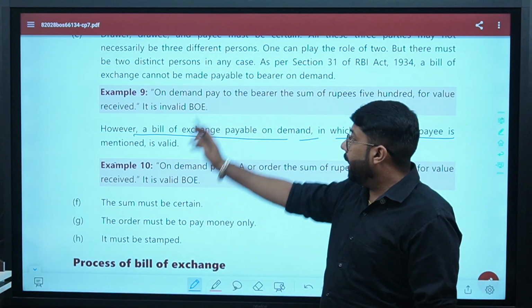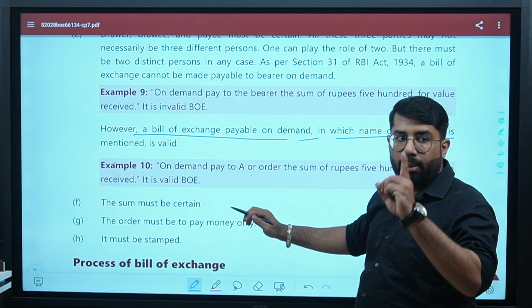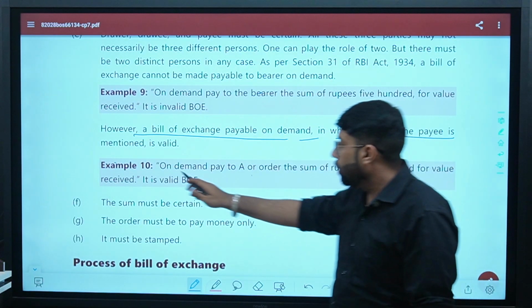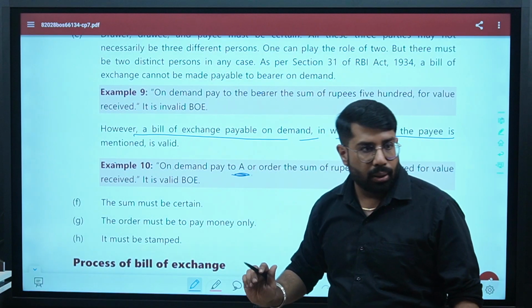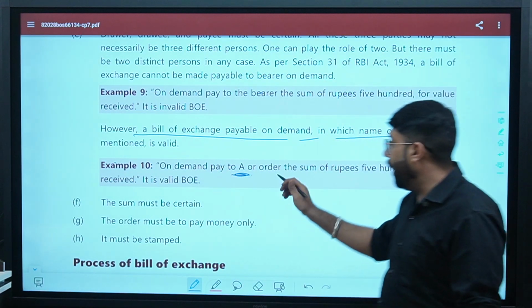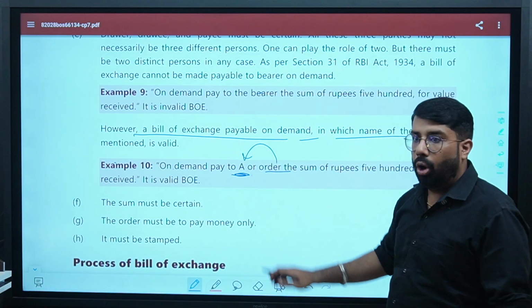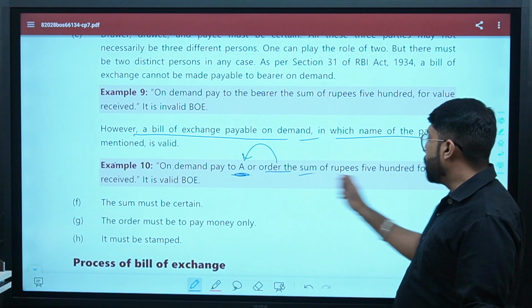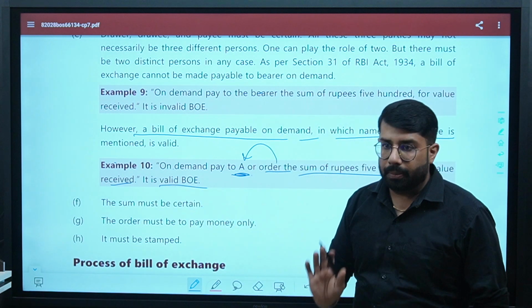It says, look, in this example and this example, there is only one difference. The name of the payee is mentioned. It says on demand pay to A. Pay to A means A becomes the payee. Correct? On demand pay to A or order. Or order means order of A. Order of A. The sum of rupees 500 for value received. It is a valid BOE.